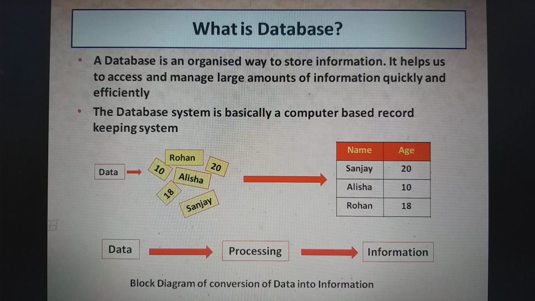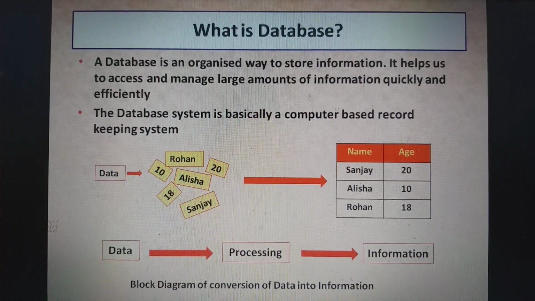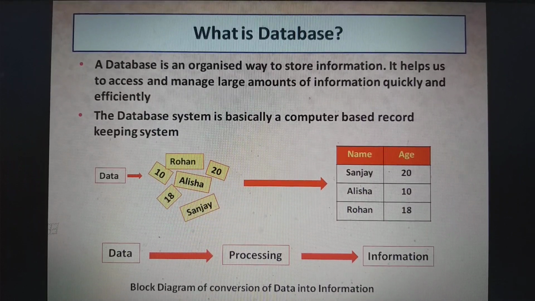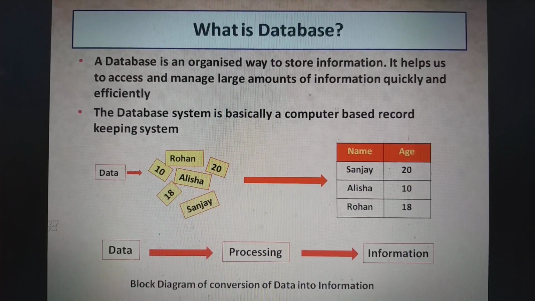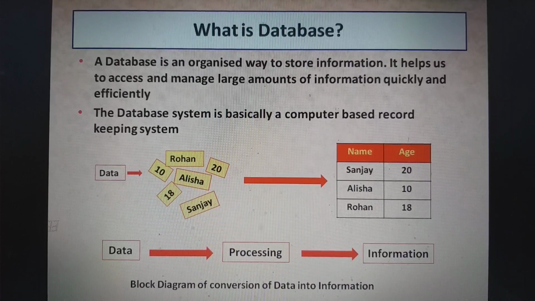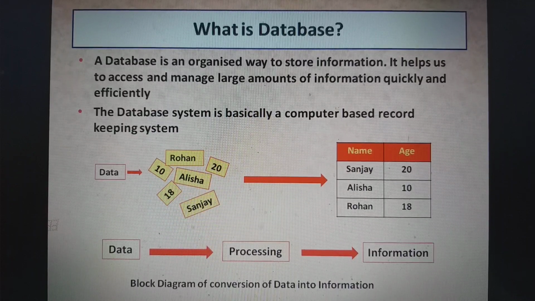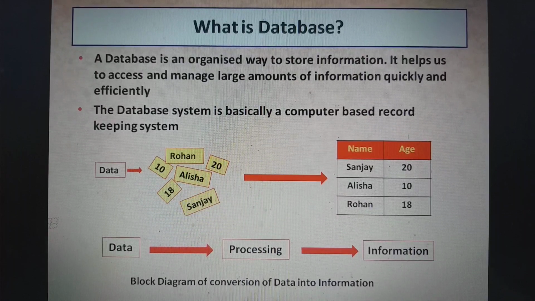Now see, from the yellow boxes, it is not clear whose age is what, as these are not organized. These are known as data. Now see, when we arrange the names in one column under name heading and write their respective ages under age heading, we have organized and processed the data, and that is called the information, which is organized and defined.